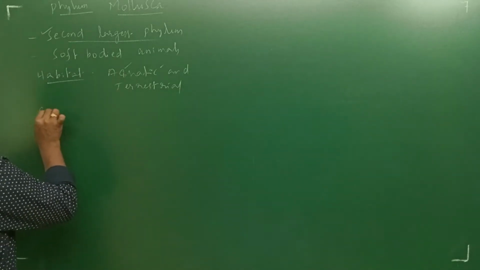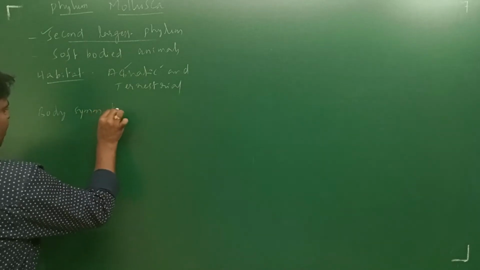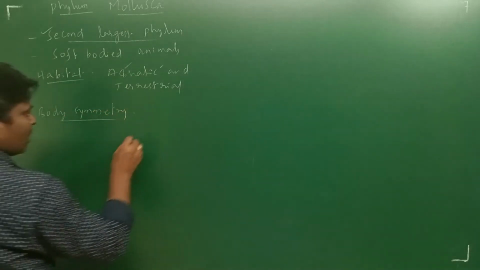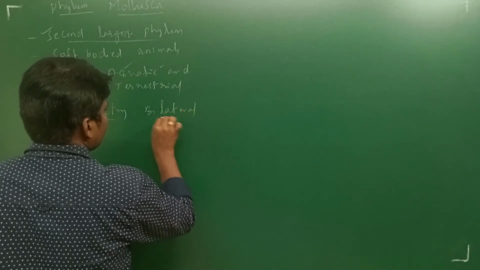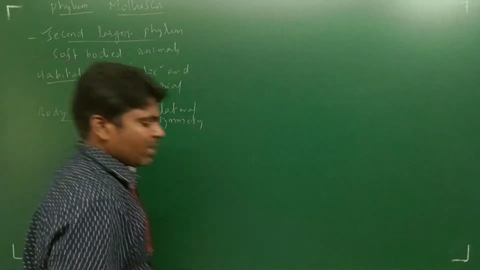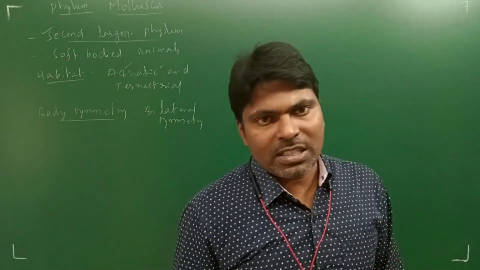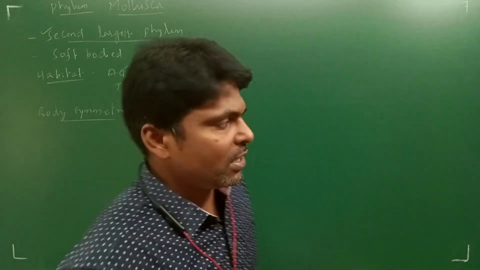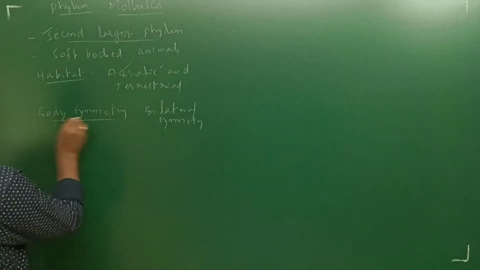Next, body symmetry. These organisms are bilaterally symmetrical. What is meant by bilateral symmetry? When only one plane passes through the central axis of the body and divides the organism into identical halves, that is bilateral symmetry, remember that.